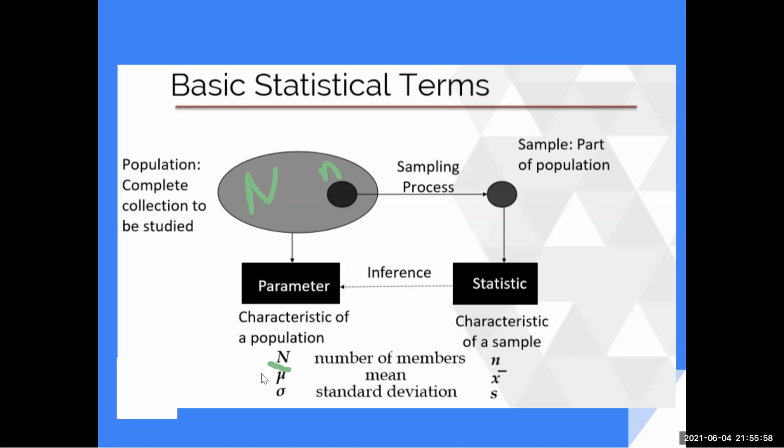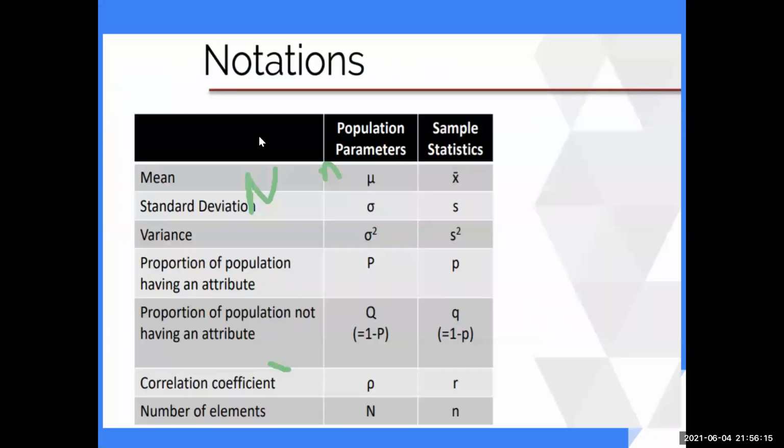Then we find the standard deviation of the data, right? Standard deviation is the deviation from the mean. So the standard deviation of the sample is represented by S, and sigma is represented as the standard deviation of the overall population. So these are some notations that we use a lot, right? Like for example, for the mean of the population, if it's written mu, you can get to know that okay, we are talking about the mean of the population. If it's written X bar, you will get to know that okay, we are talking about the mean of the sample, right? Standard deviation, variance, proportion.